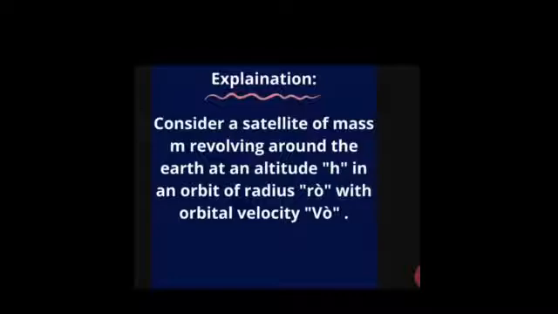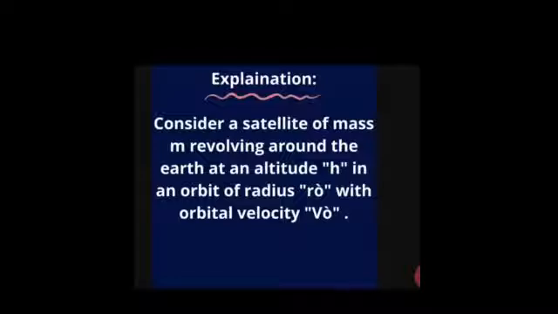We have studied that the centripetal force is responsible for moving objects on a circular track. The gravitational force of attraction between the satellite and the earth provides the necessary centripetal force, because of which the satellite revolves around the Earth in a circular track.